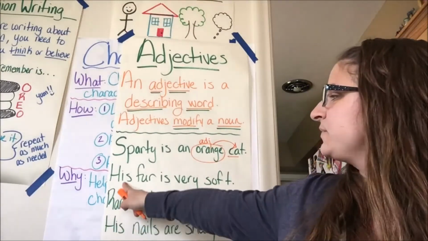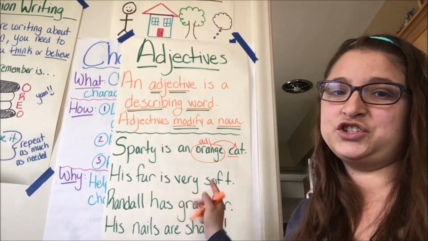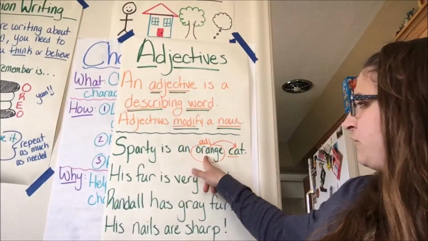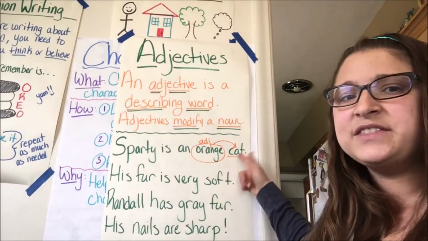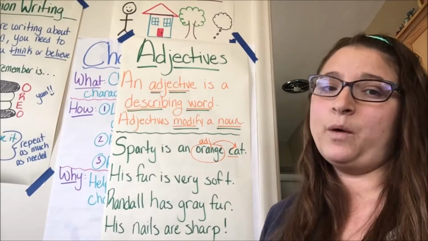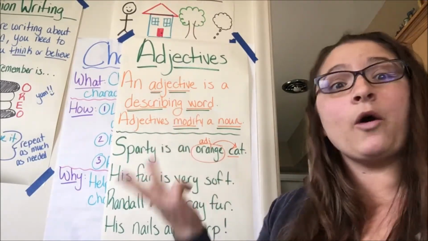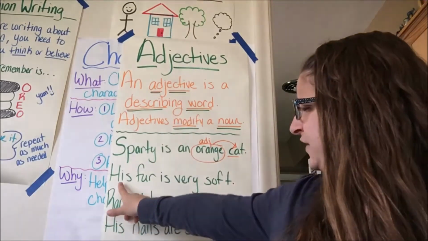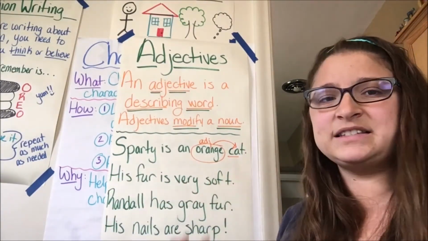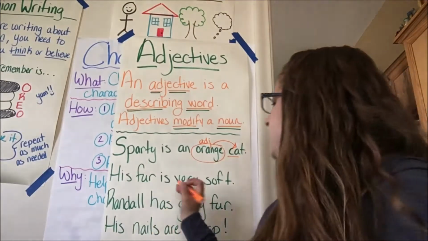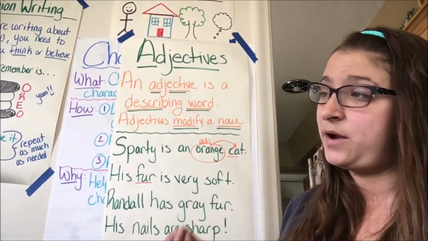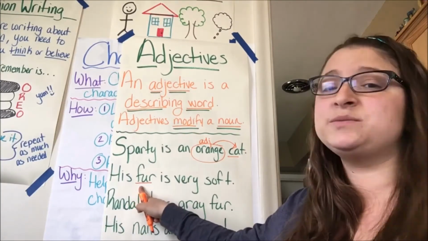Let's look at another one. His fur is very soft. Now, in this sentence, I don't see an adjective right next to a noun like I did before. I have to think a little bit differently. I want to find in here, what is my noun? What is the person, place, thing, or idea that I'm focusing on? So if I read the sentence again, his fur is very soft. What is the thing I'm talking about? I'm talking about his fur. That is my noun. I'm talking about Sparty's fur.